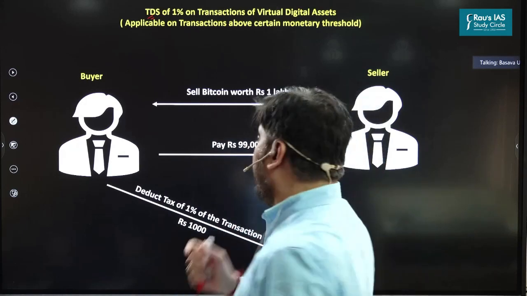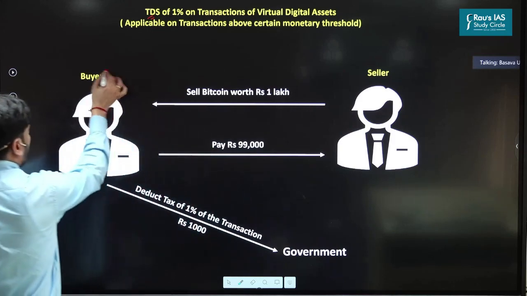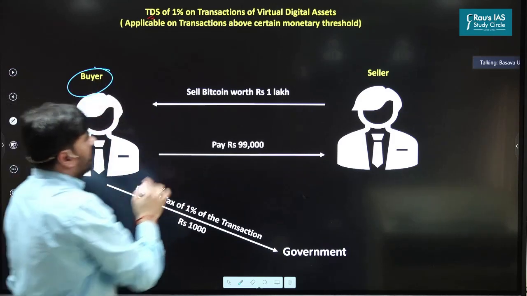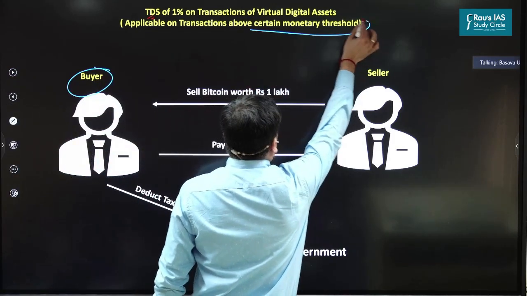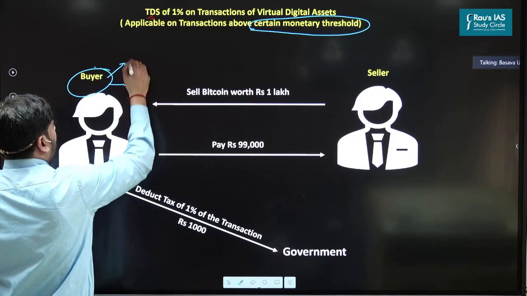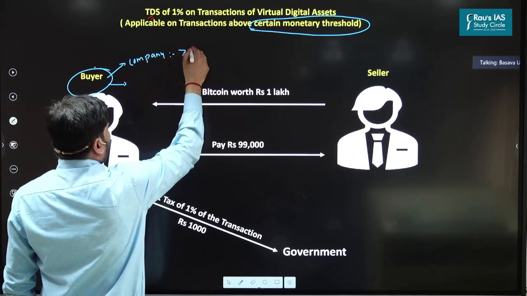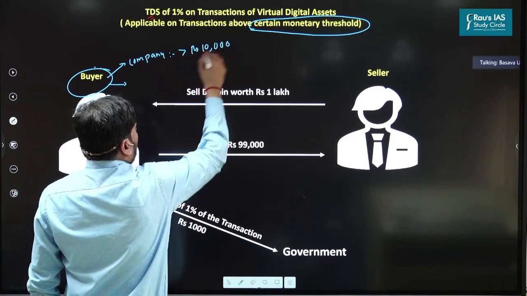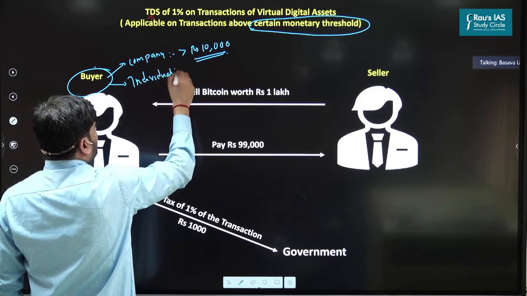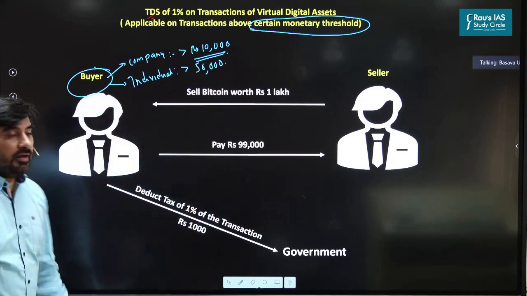So here, TDS will be applicable on the buyer, the person who is buying. And this person will be required to pay TDS if the transaction is above a certain monetary threshold. For example, if this buyer is a company, he will be required to pay TDS if the transaction is more than rupees 10,000. And if this person is an individual, he will be required to pay TDS of 1% if the value of the transaction is more than 50,000. Are we clear? How does this work?